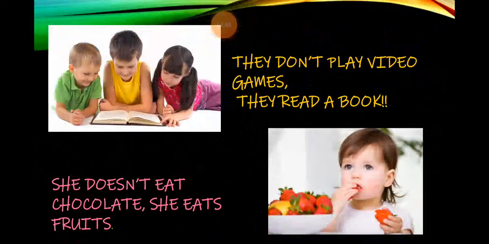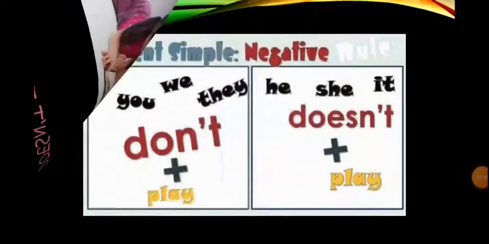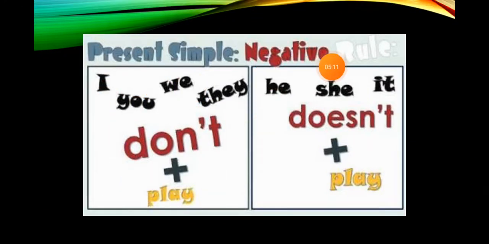Let's consider now how we make the negative. In this example, we can see they don't play video games, they read a book. And here you can see she doesn't eat chocolate. She eats fruits. Okay? Well, as you can see here, to make the negative of the present simple, you are going to use two auxiliary verbs.